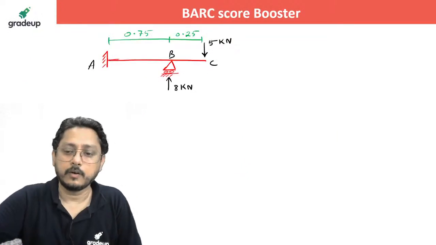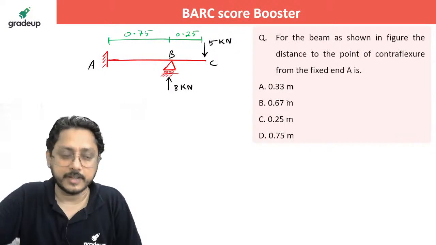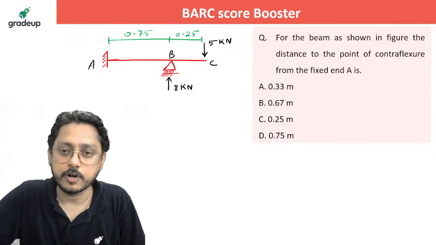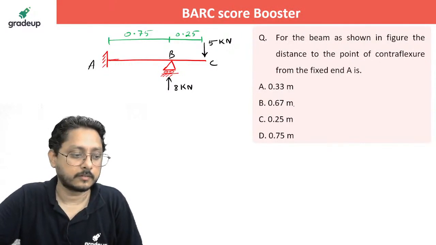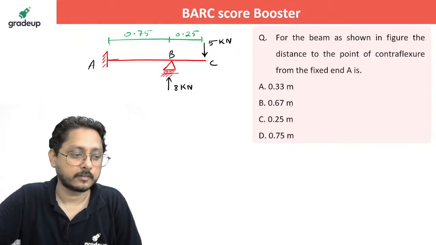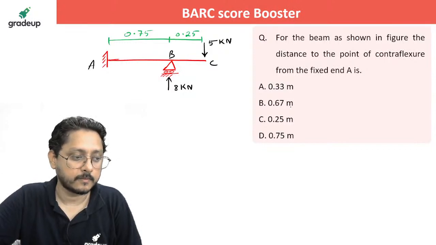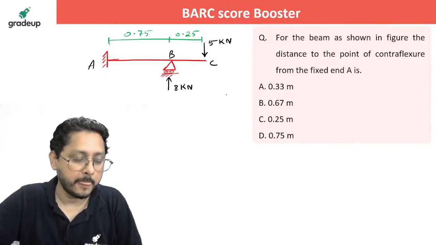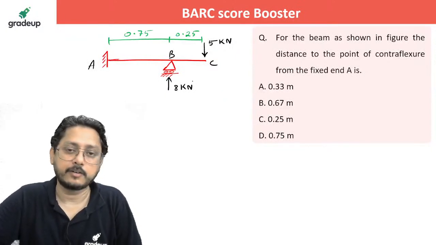Is it clear? Now what about this one? For the beam as shown in the figure, the distance to the point of contraflexure from the fixed end A is. Can you do that? This is your propped cantilever beam with an overhanging portion. It is an indeterminate one.